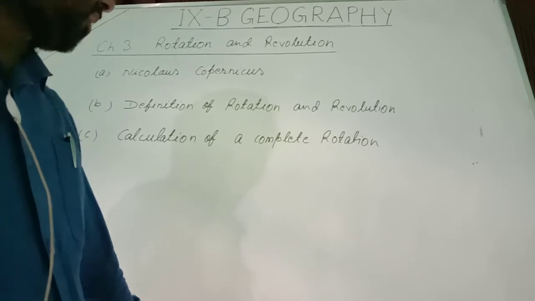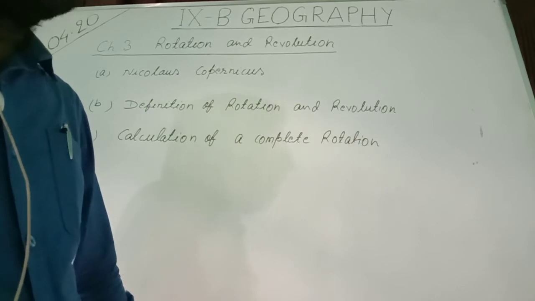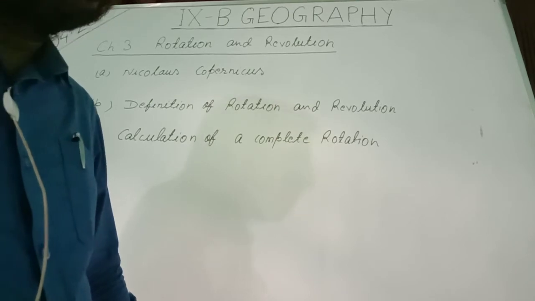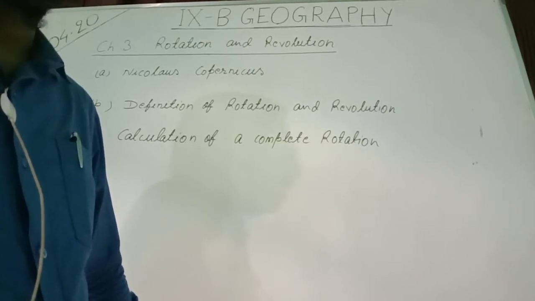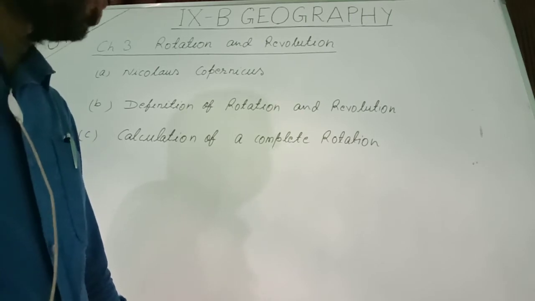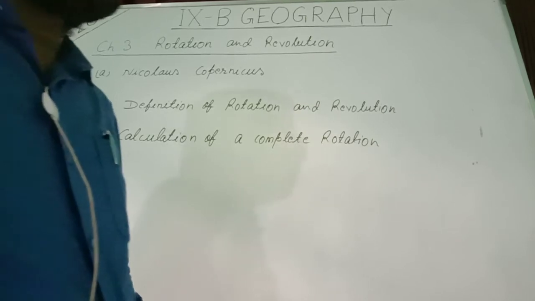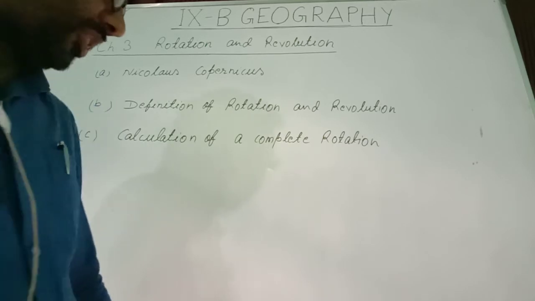Clear? I repeat the definition of rotation. The rotation of the earth spins, S-P-I-N-S, spins. The earth spins or the earth rotates on its own axis. That own axis is the imaginary line that passes through the center of the earth. And what is this revolution? Earth revolves around the sun in an elliptical path, that is called the orbit.